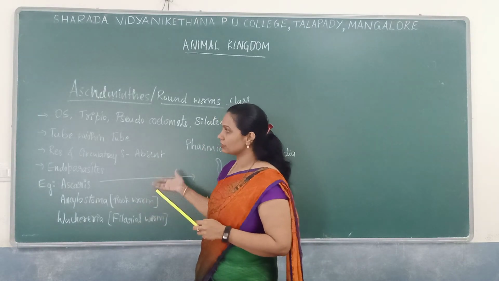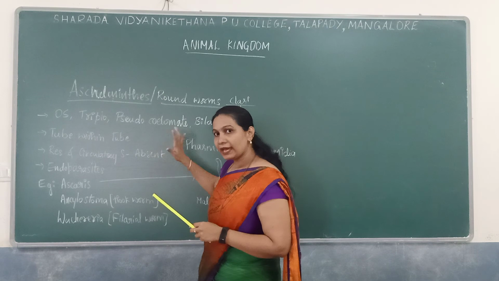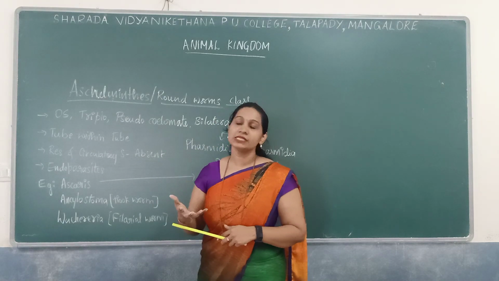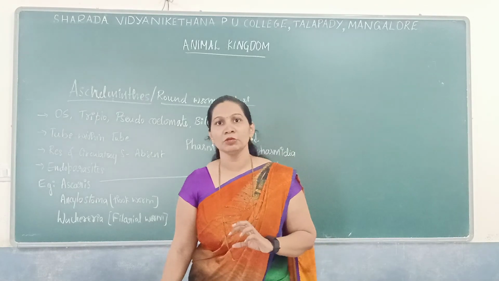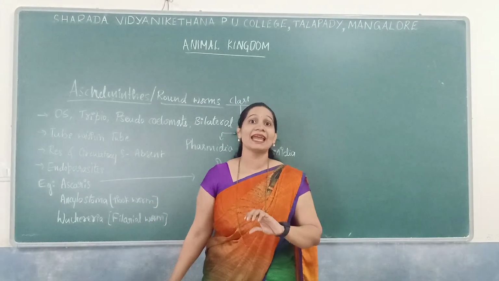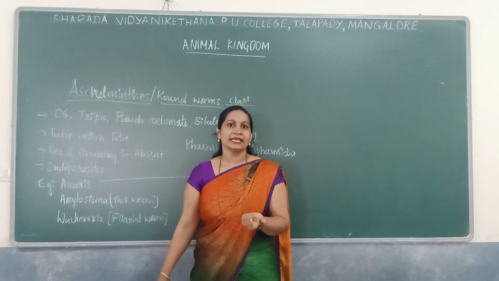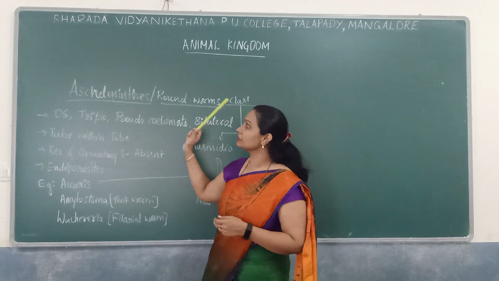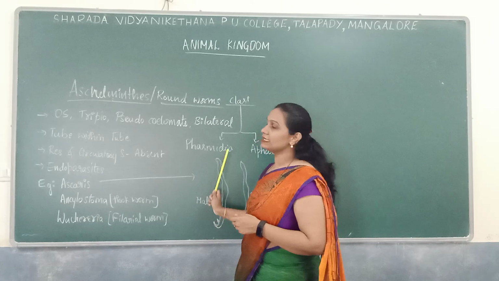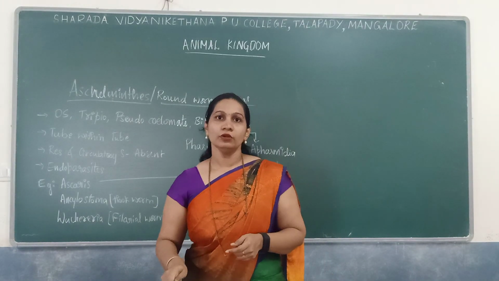Normally, these are endoparasites and they cause diseases. Ascaris, as you know, is present inside the human body and causes ascariasis. So this is regarding Aschelminthes, or roundworms.